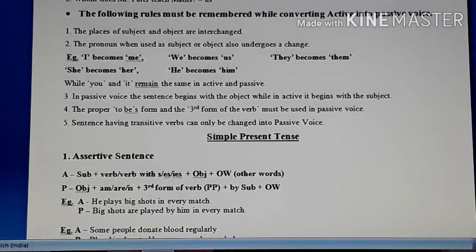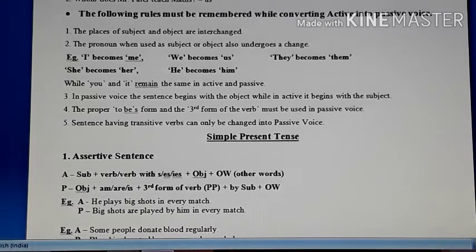But if you say I read a book, so read is what? A transitive verb. What do you read? A book. But you cannot say what do you go. You can say where do you go, but what do you go you cannot say. So that's why these verbs like go, walk, they are intransitive verbs. While the other verbs which take the object after them, they are known as transitive verbs. So when the sentence has transitive verbs, then only it can be changed into passive voice.